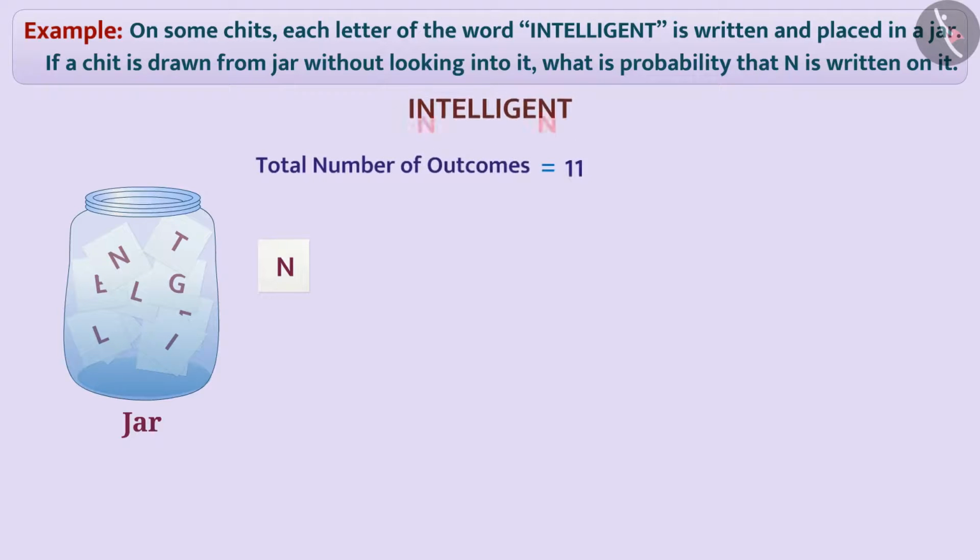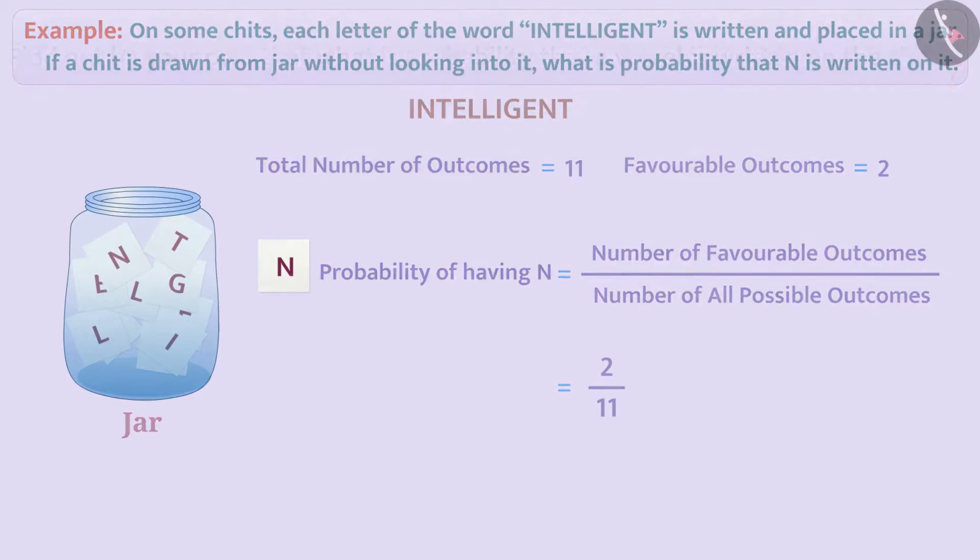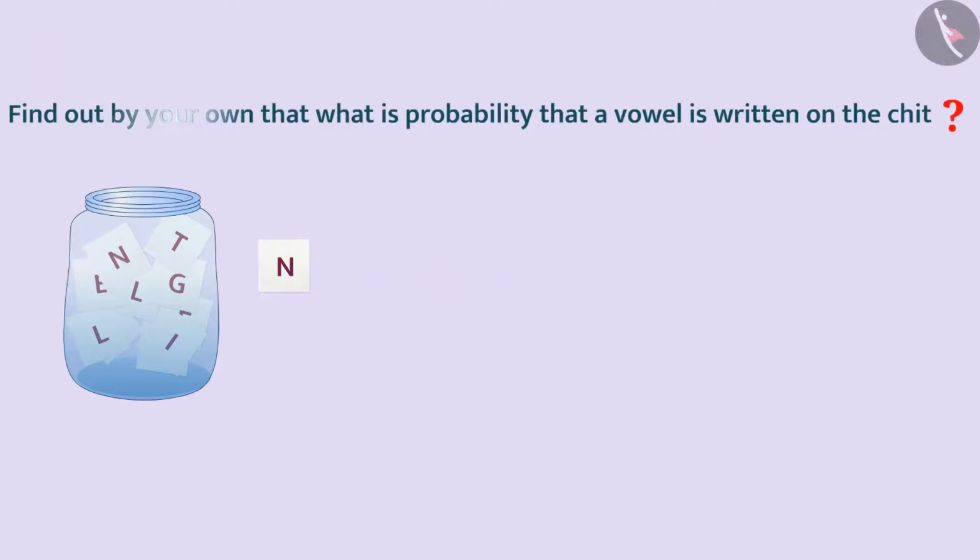This word has 2 n's. So there will be 2 chits on which n will be written. The chit drawn in this way, there are 2 favorable outcomes for n. Hence, the probability of having n on the drawn chit is the number of favorable outcomes of the event divided by number of all possible outcomes, which is equal to 2 by 11. Now you can find out on your own what is the probability that a vowel is written on the chit.